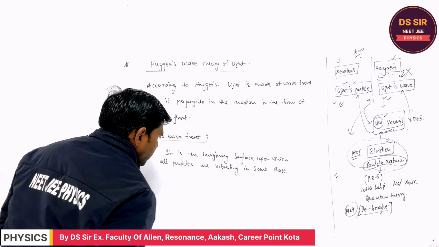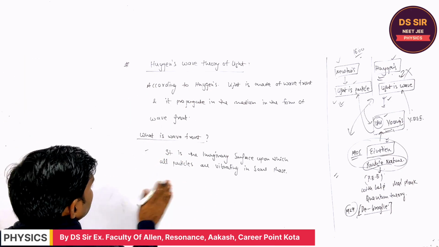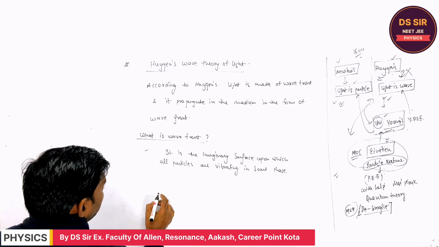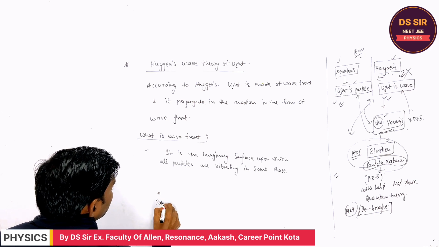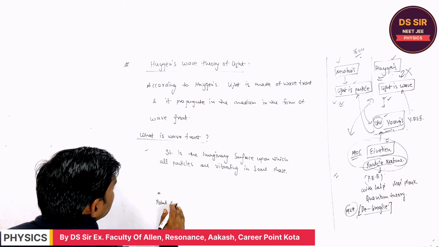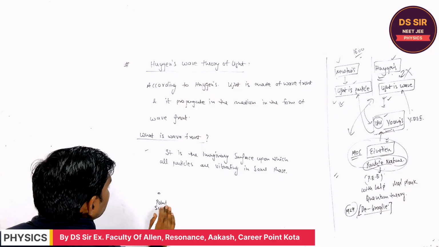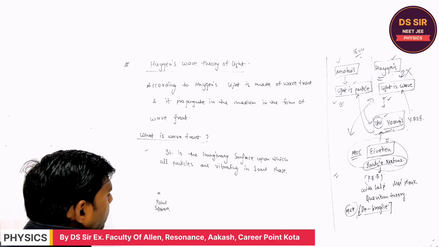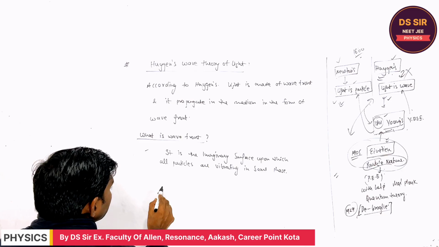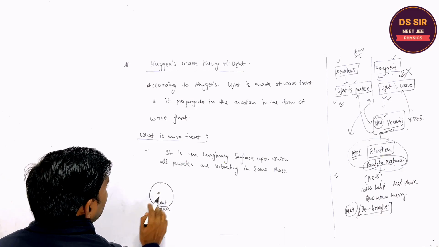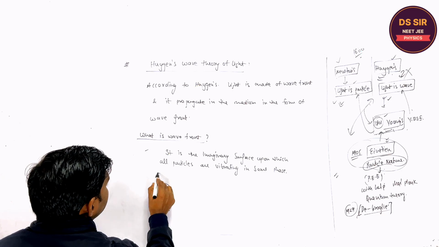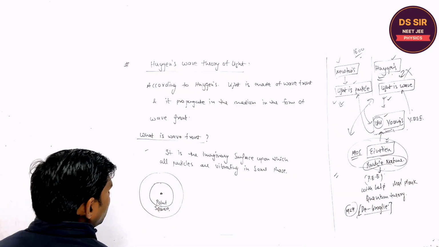What does it mean? Listen one thing. For example, if you consider the point source, from the point source the spherical wavefronts are produced. Spherical wavefronts are produced. You understand or not?